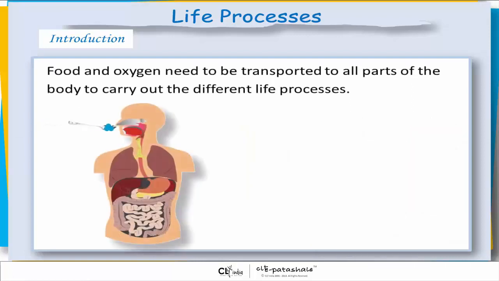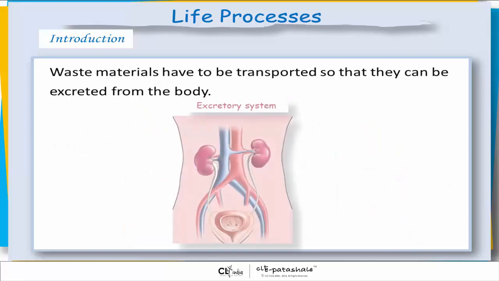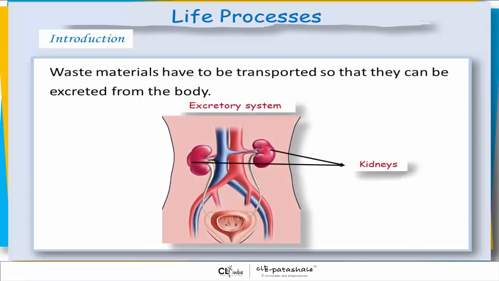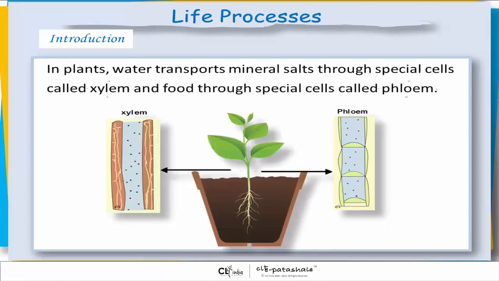Food and oxygen need to be transported to all parts of the body to carry out the different life processes. Waste materials have to be transported so that they can be excreted from the body. In plants, water transports mineral salts through special cells called xylem, and food is transported through special cells called phloem.